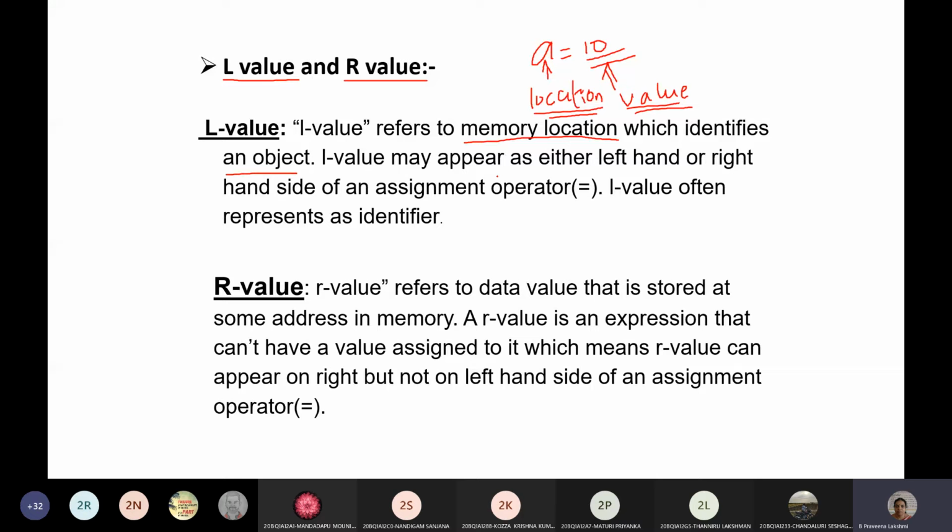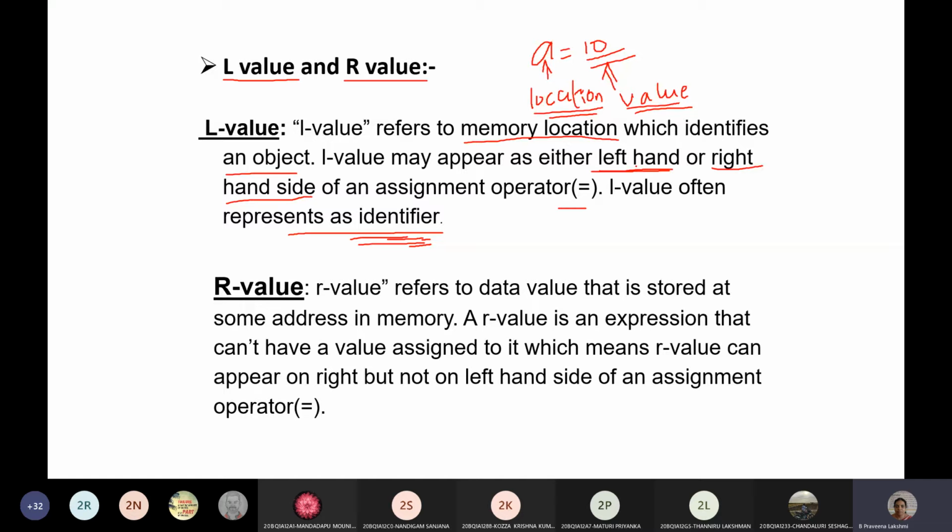An L value may be on either the left or right hand side of the assignment operator, and often represents an identifier. An identifier is nothing but a variable, any name. You need to give some memory location a name so that it can store the value. Here, is it the left hand or right hand? An L value on the right hand is not actually allowed within the C language.